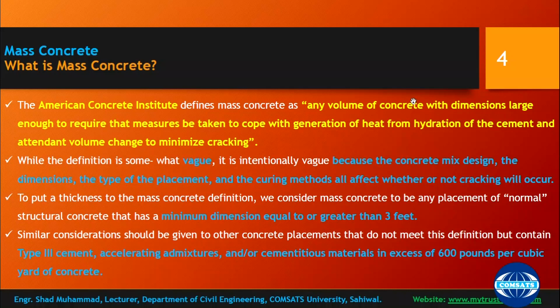So they are stating that it is any volume of concrete. They have not specified any specific volume, but state that the dimensions should be large enough that it should require some mechanism to cope with the generation of the heat.